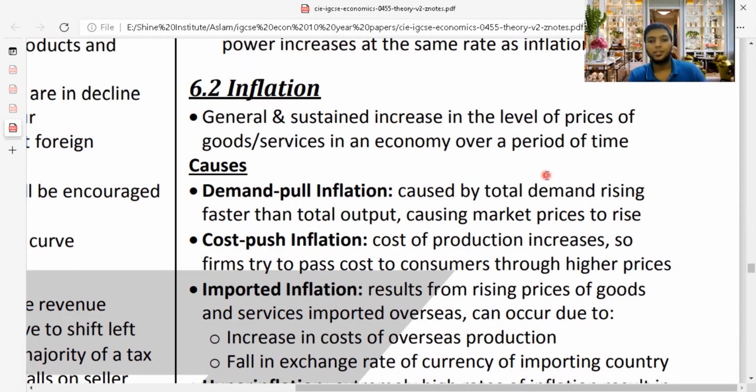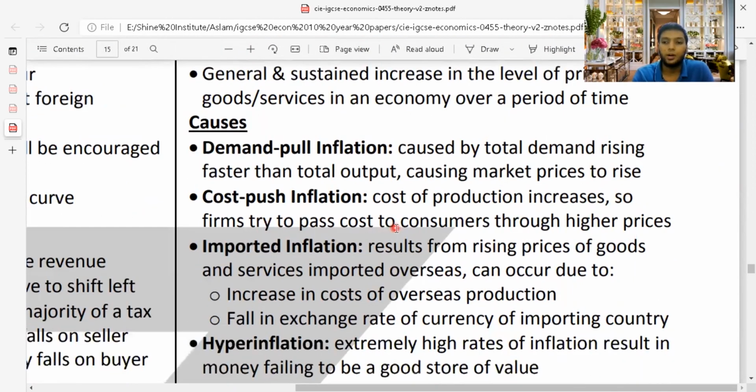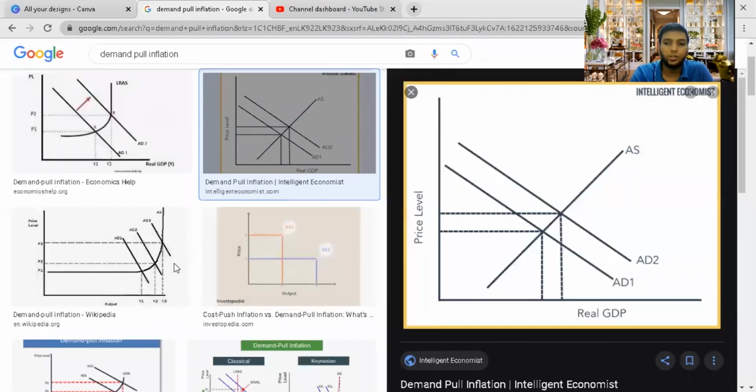Then it says demand pull inflation is caused by total demand rising faster than total output, causing market prices to rise. Now you need to understand what demand pull inflation is and how it looks, so you'll have a good idea of what you are learning. When it comes to demand pull inflation, you are seeing a chart here.